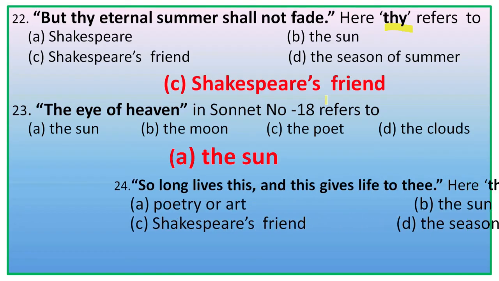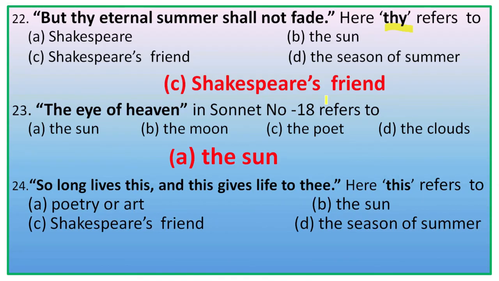Next, 24. So long lives this and this gives life to thee. Here this refers to. Actually, this is a part of the couplet. The two lines are, so long as man can breathe or eyes can see, so long lives this and this gives life to thee. So here this refers to, obviously, his poetry, which will immortalize his friend or the physical beauty of his friend.